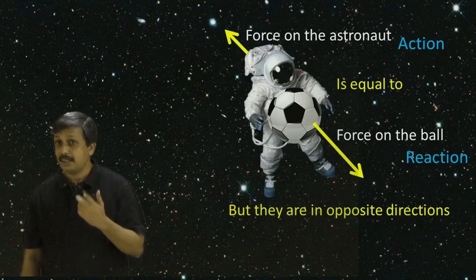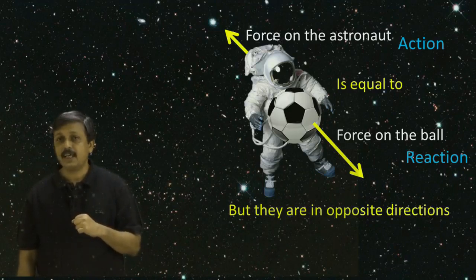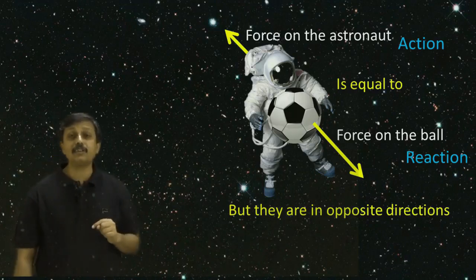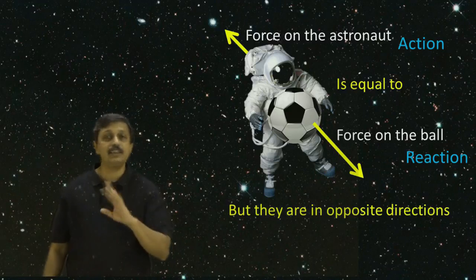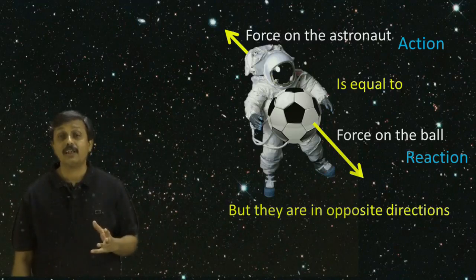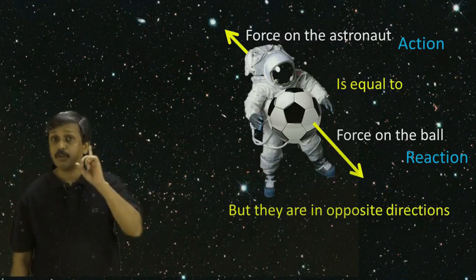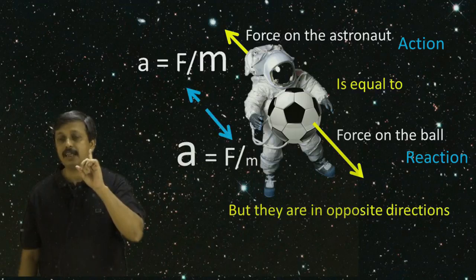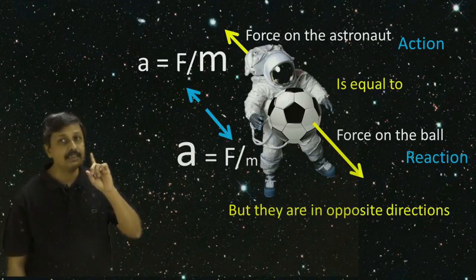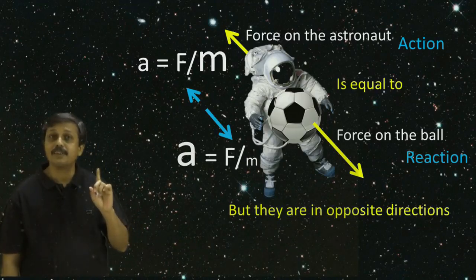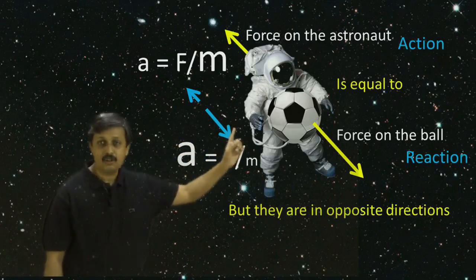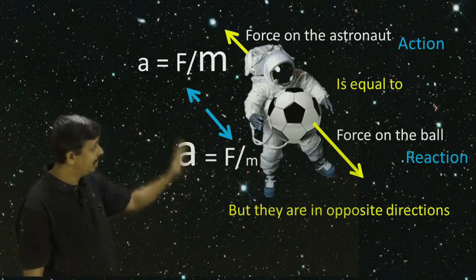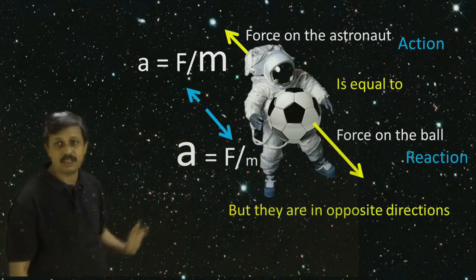Newton says that though forces are equal, acceleration need not be equal. He says you have to go back to my second law. What does the second law say? The second law says a is equal to F by m. So you can see very clearly here, the forces are equal in size. This force and this force, both of them I have put equal.